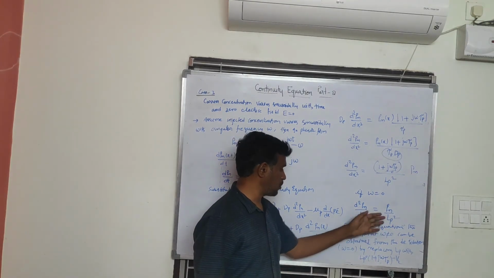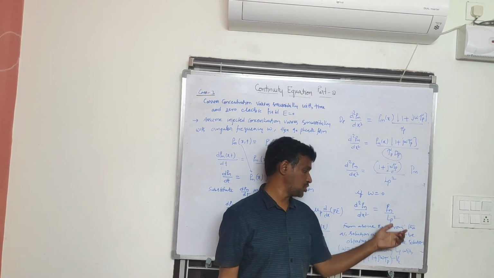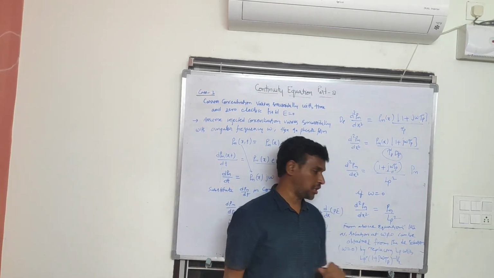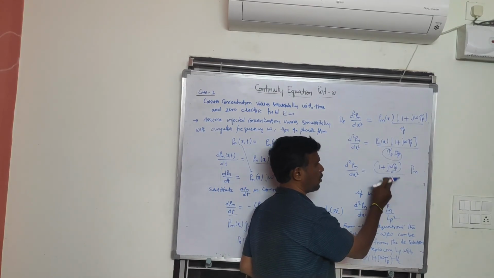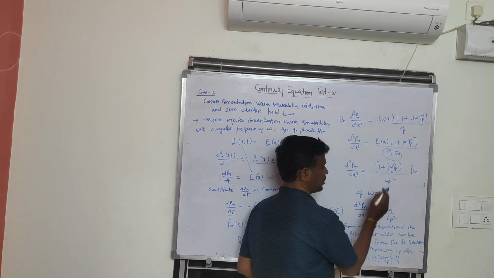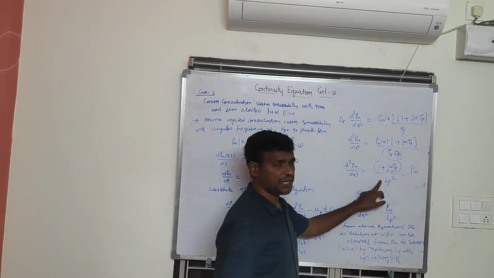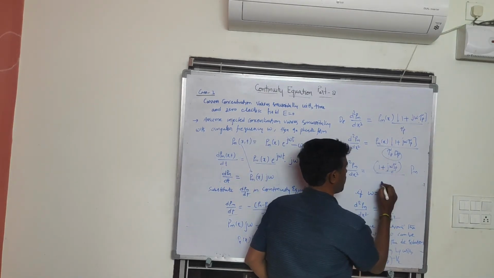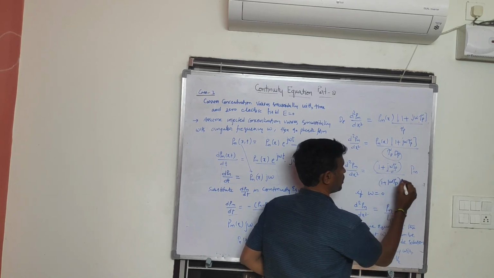From the above equation we can say that the AC solutions at omega not equal to 0 can be obtained from the DC solutions by substituting Lp equal to 1 plus j omega tau p whole power minus 1 by 2.